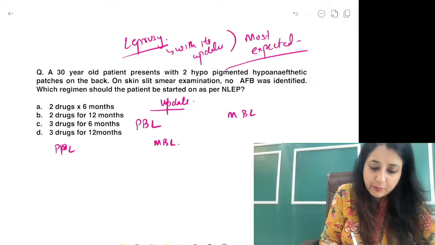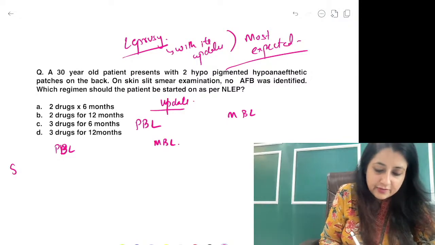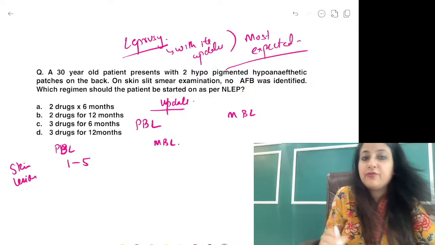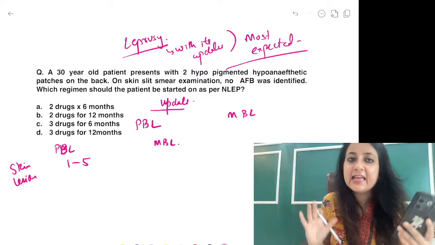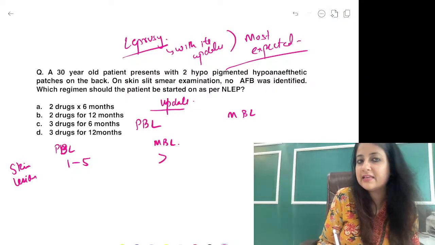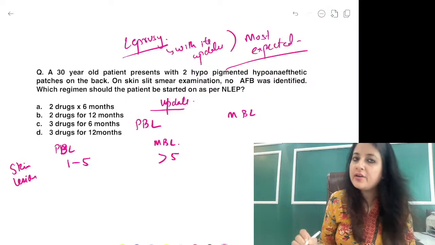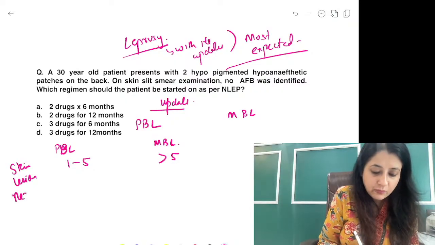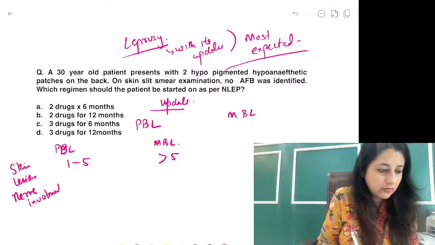Now if you see paucibacillary, how many skin lesions? If you see paucibacillary, it could be 1 to 5 hypoanesthetic, hypopigmented, reddish brown patches. Multibacillary has more than 5, or you can say more than or equal to 6 skin lesions. Nerve involvement. What is the new thing over here, guys?